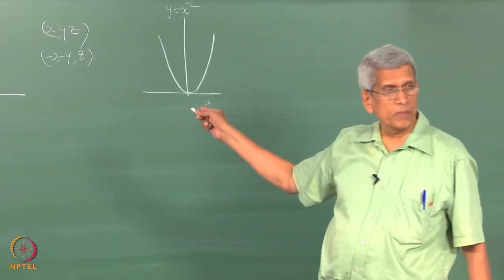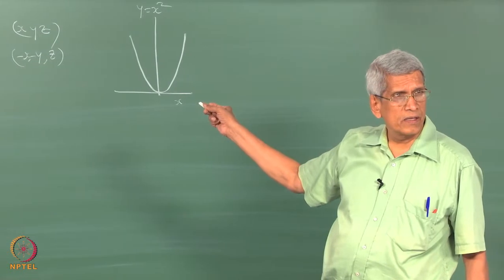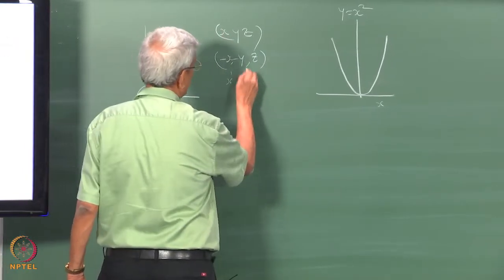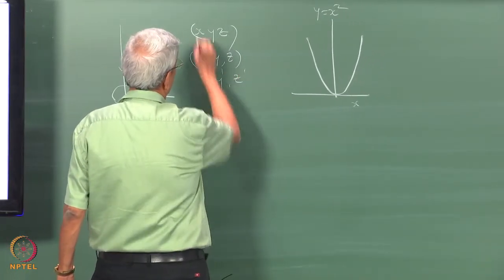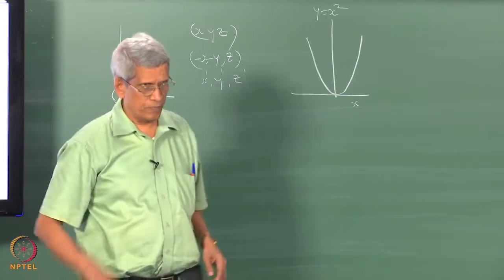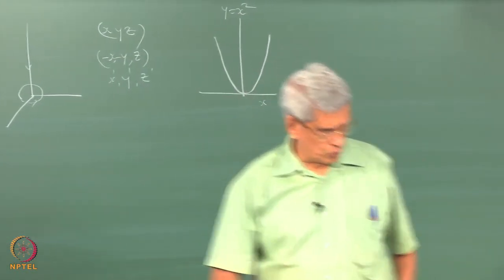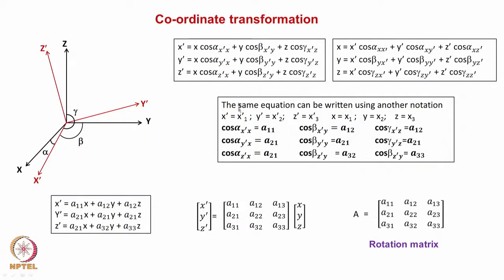Now we know what is going to be the angle between that new axis. Suppose we call these x dash, y dash, z dash. Then we can find out the angle between them when you know the angle of rotation, correct? So this expression essentially tells about any angle of rotation which we can make around any axis, correct?